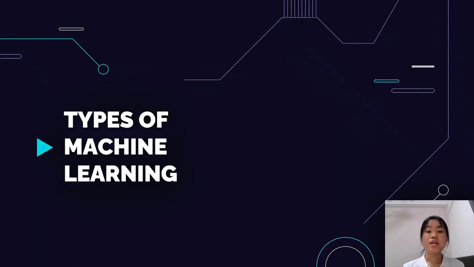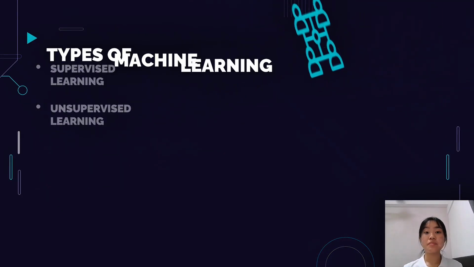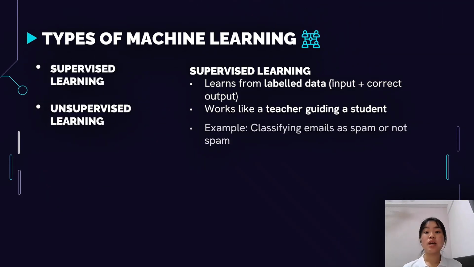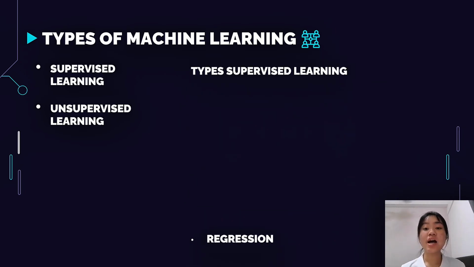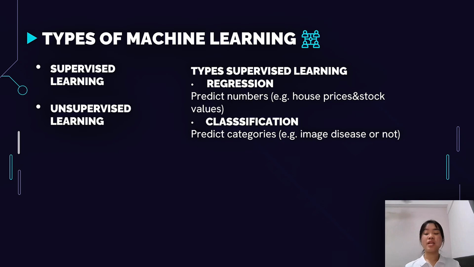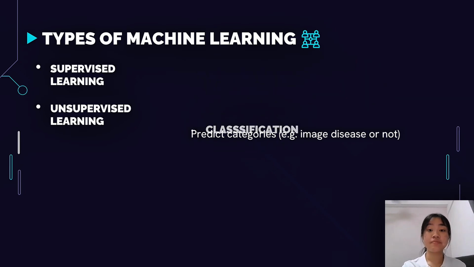I would like to present the part on types of machine learning. There are two types of machine learning, which are supervised learning and unsupervised learning. Supervised learning uses labeled data like a teacher guiding a student. For example, it can classify emails as spam or not spam. There are two types of supervised learning: regression predicts numbers such as house prices, and classification predicts categories such as whether an image shows disease or not disease.